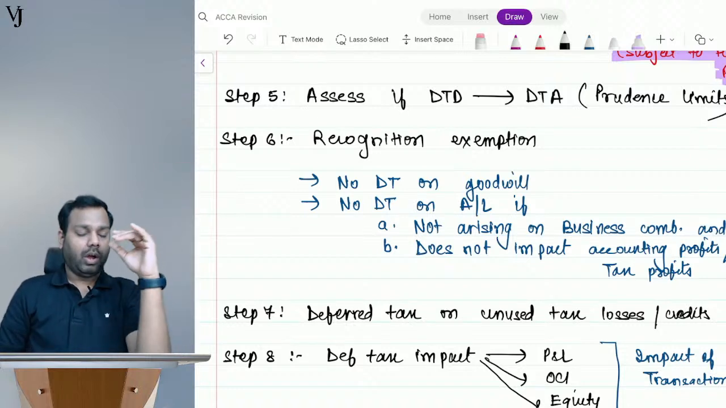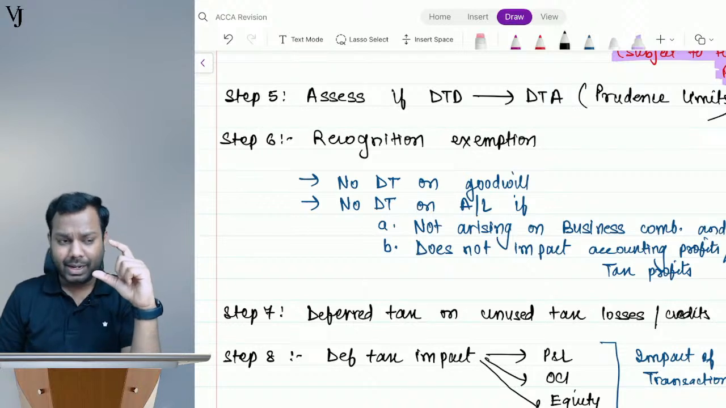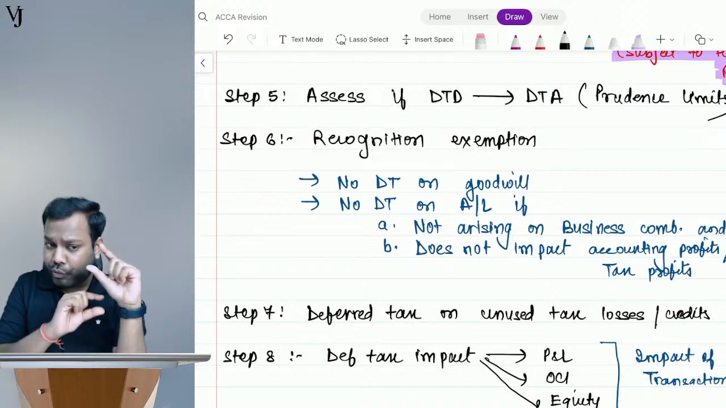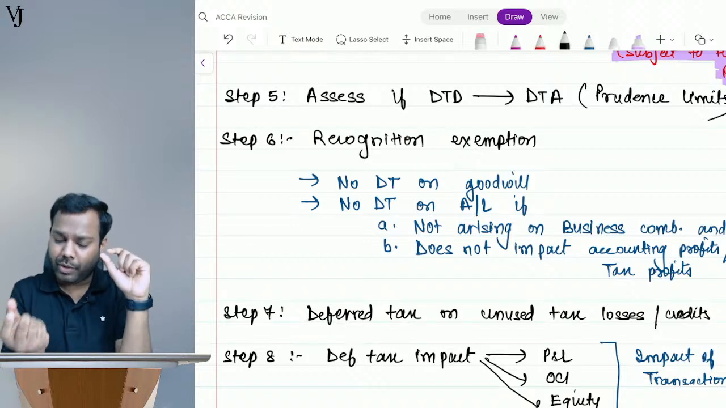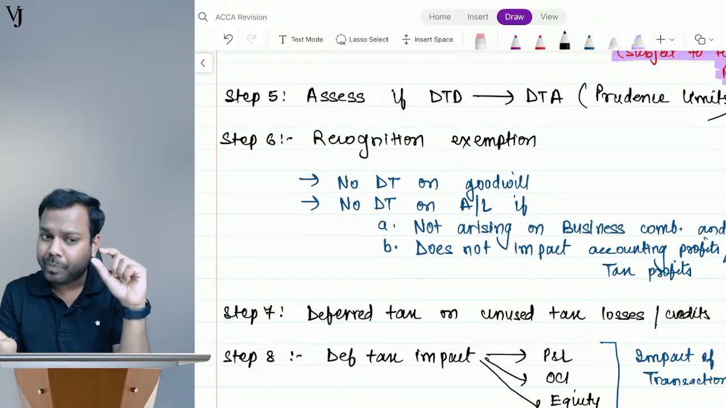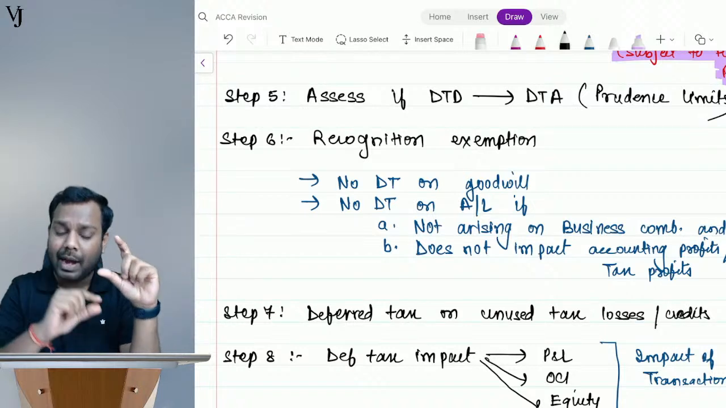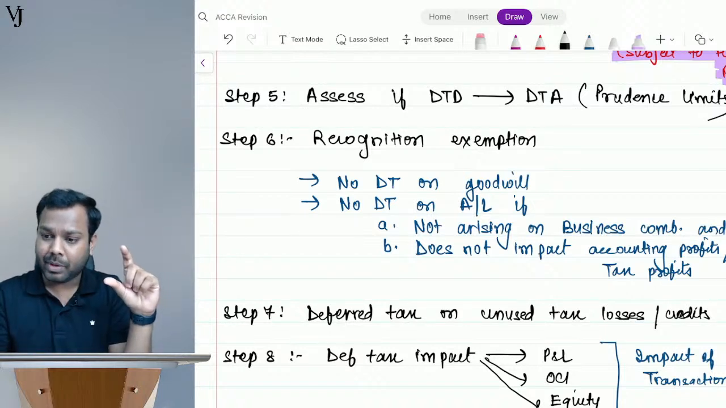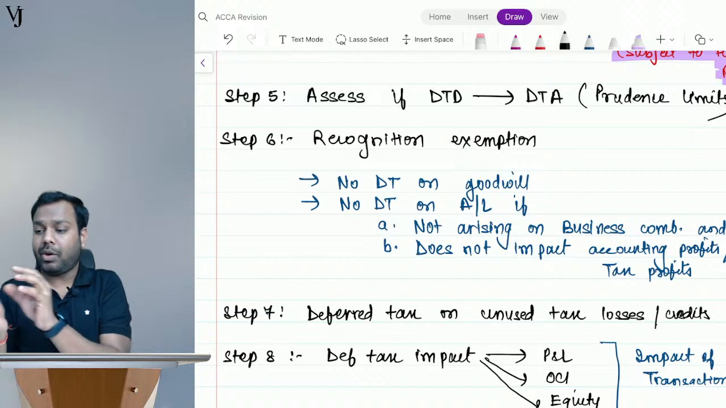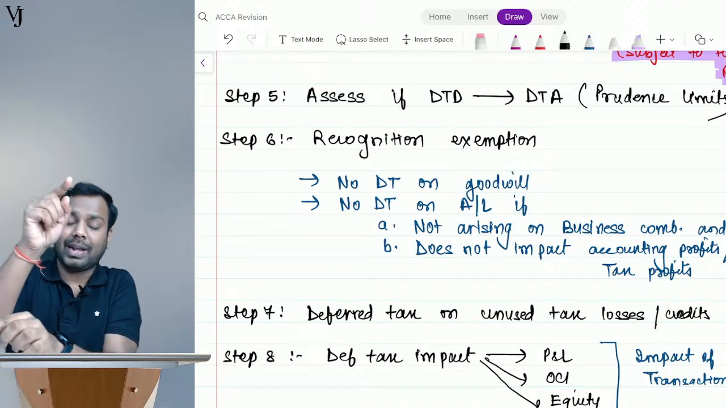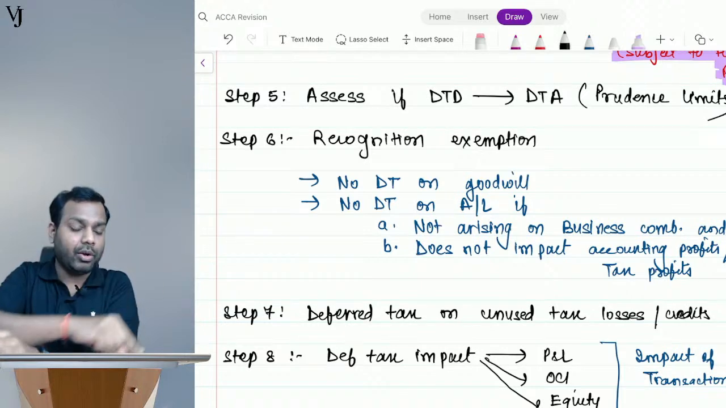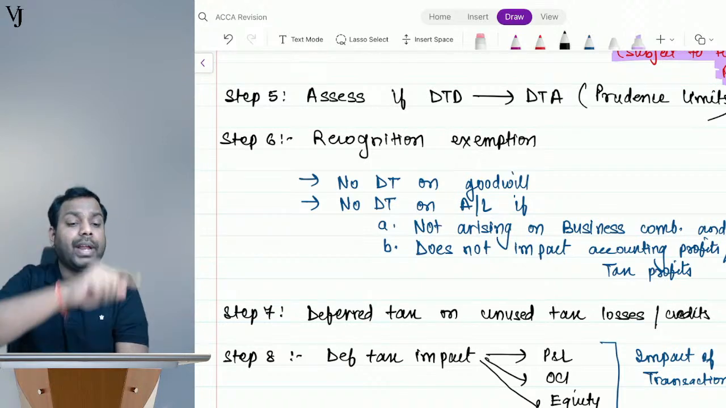Now, don't you think in a business combination entry, the goodwill is the balancing figure? Now, if I recognize deferred tax on this goodwill, again my net assets will increase or decrease, and the goodwill figure will get impacted, right? Again, due to this, I have to change my deferred tax asset or deferred tax liability, right? Again, it will change my goodwill. So it will create a loop.